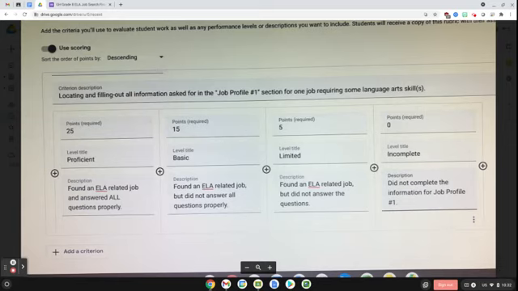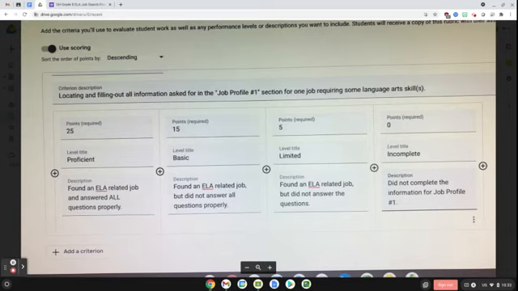So you get 25 points for job profile 1 if you do it all correctly, 25 points for job profile 2, and then 50 points for the reflection questions. And that, of course, adds up to 100. So let me walk you through this really quick. And this rubric will be attached to your assignment so that you can check through it and make sure you have all the things that you need.